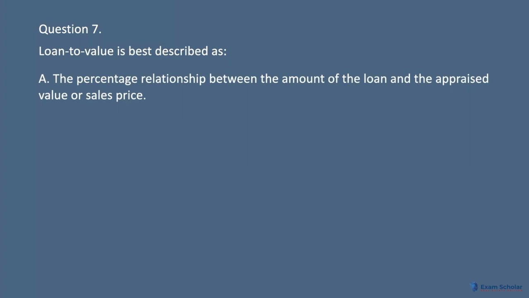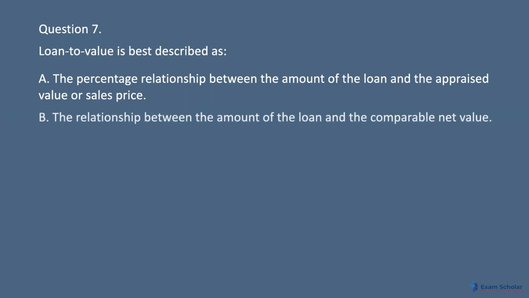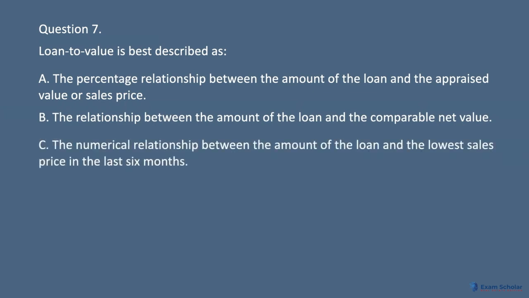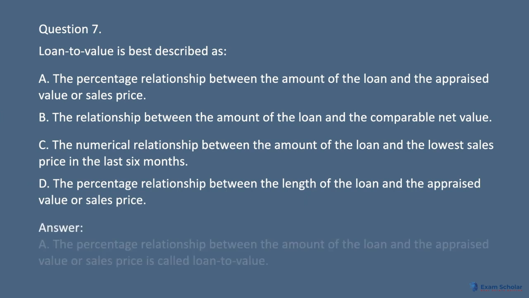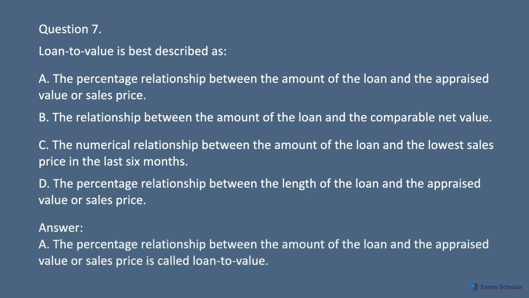Question 7. Loan-to-value is best described as A. The percentage relationship between the amount of the loan and the appraised value or sales price. B. The relationship between the amount of the loan and the comparable net value. C. The numerical relationship between the amount of the loan and the lowest sales price in the last 6 months. D. The percentage relationship between the length of the loan and the appraised value or sales price. Answer. A. The percentage relationship between the amount of the loan and the appraised value or sales price is called loan-to-value.